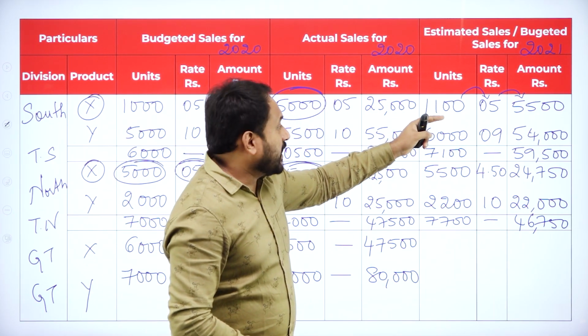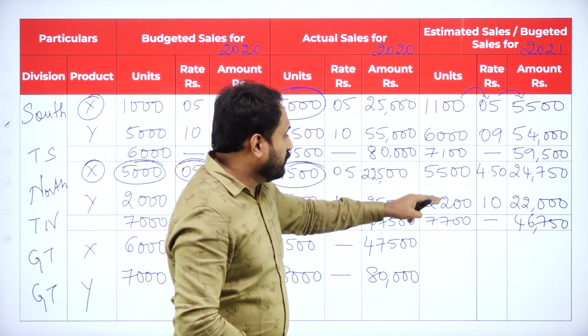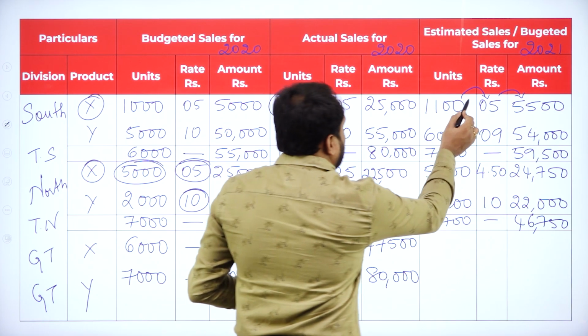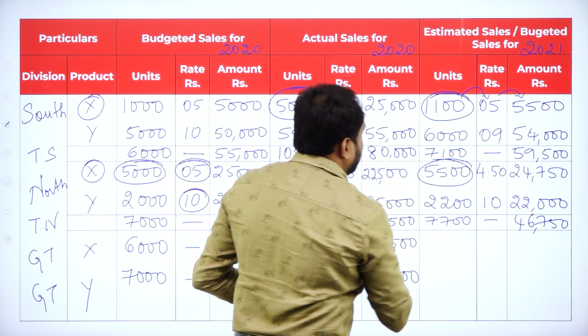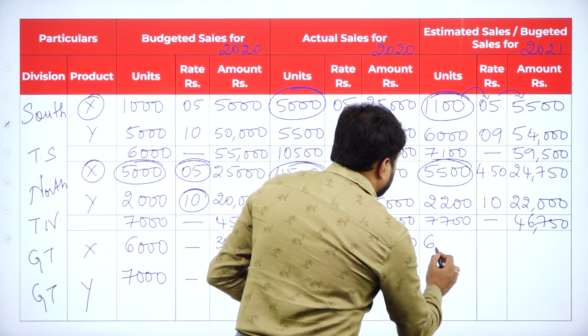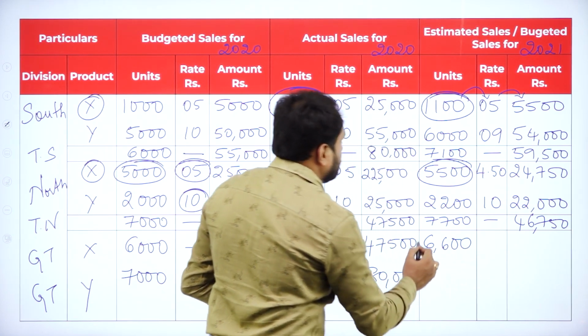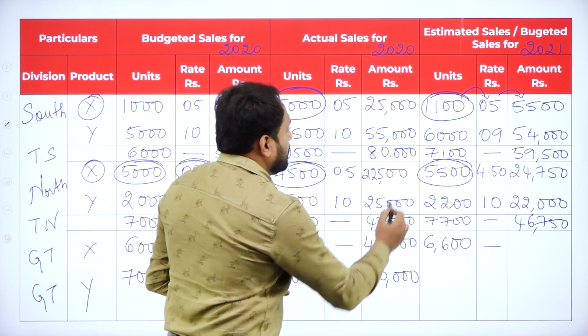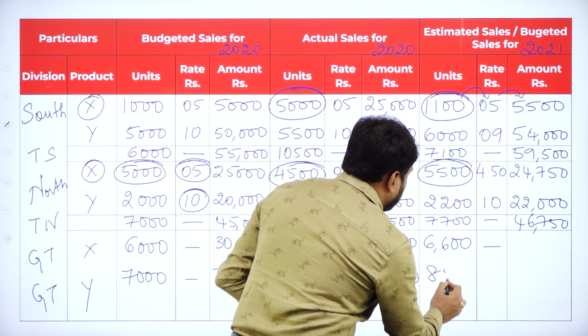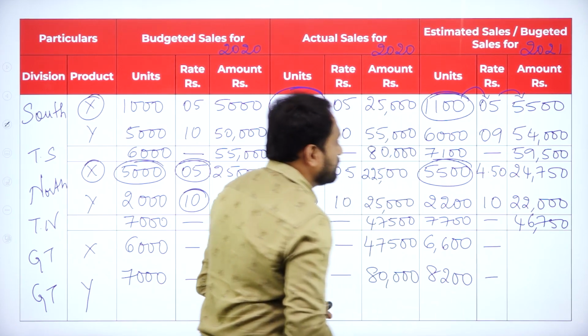Now again, product X in both the ways, X and here Y. 1,100 plus 5,500 you are supposed to add, that is 6,600. This is blank here. Now 6,000 plus 2,200 is 8,200. This is also blank.